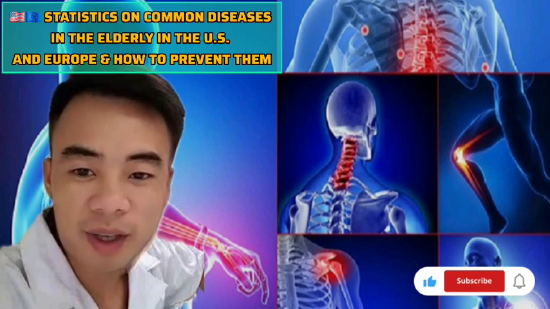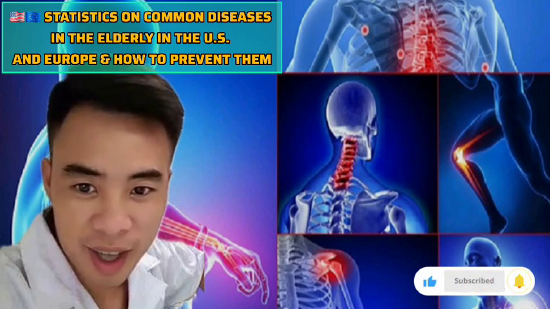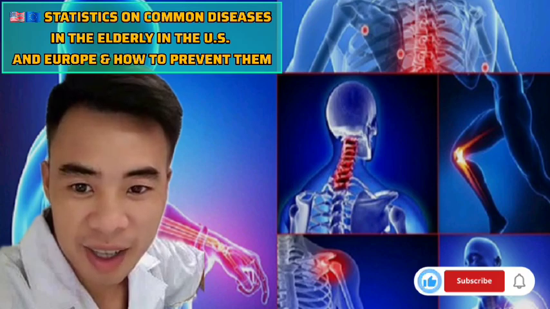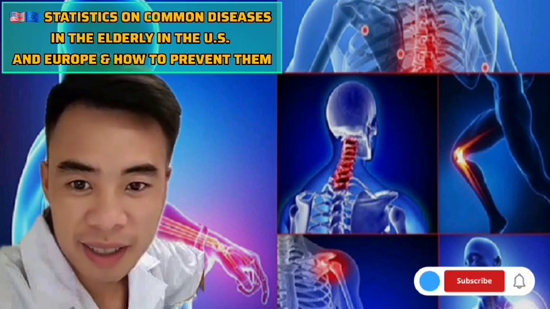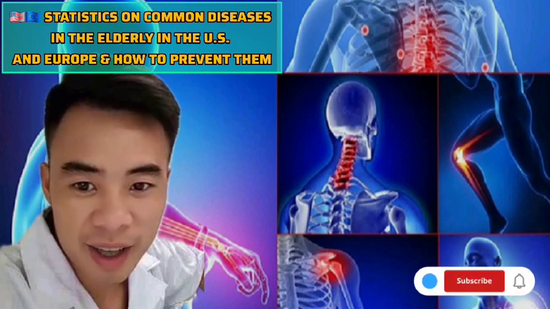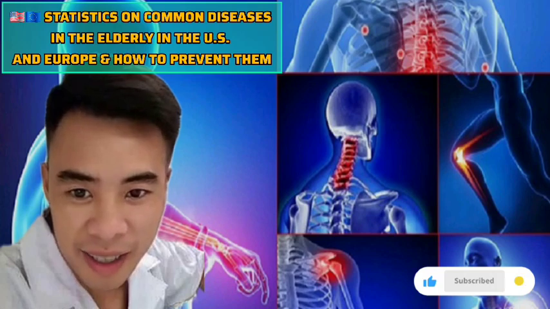3. Type 2 diabetes. US: 27% of adults aged 65 plus. Europe: 20 to 25% of older adults. Often related to excess weight, lack of exercise, and high sugar diets.